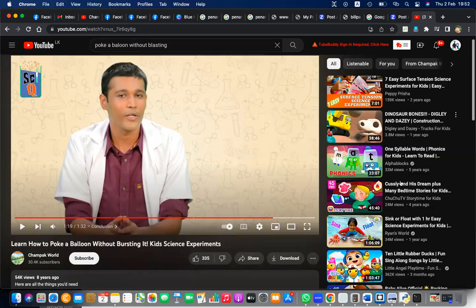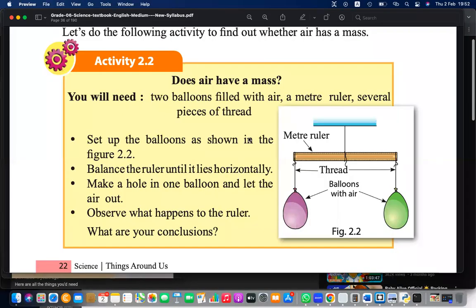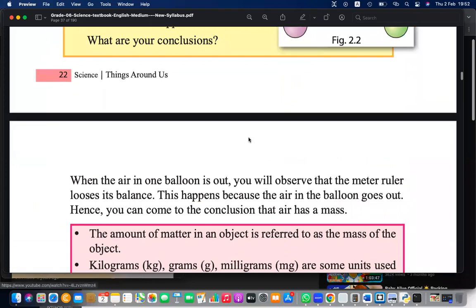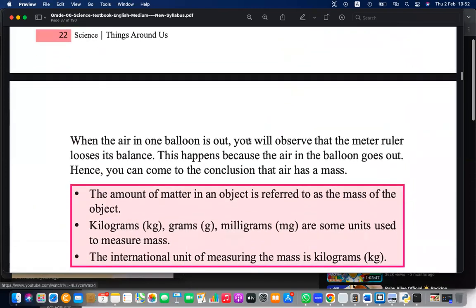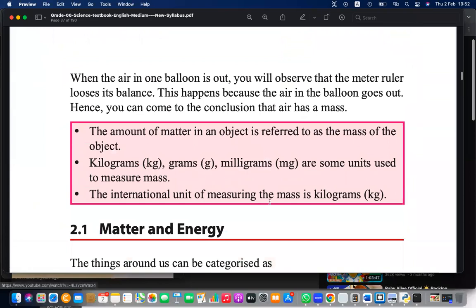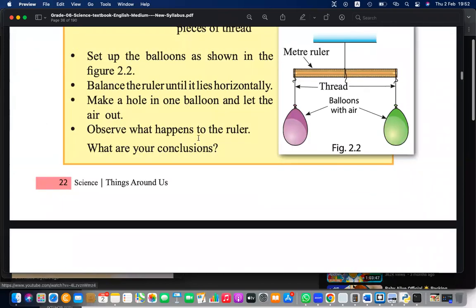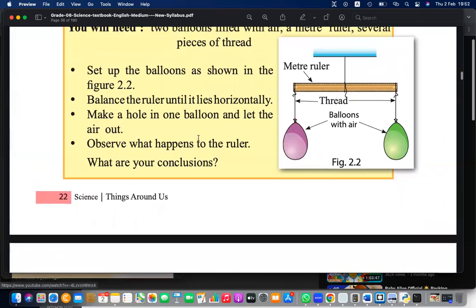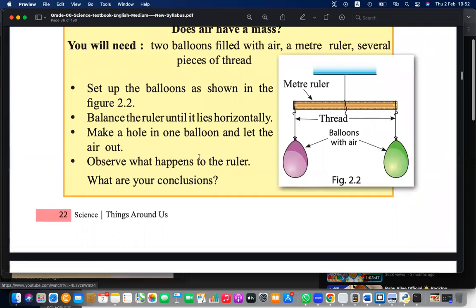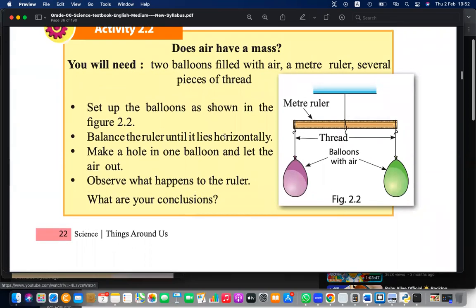Okay, I think that should be there in your book. Balance, and make a hole in the balloon. Observe. Okay, make a hole in the balloon. Then you have to... actually, it is not explained here. When you want to make a hole in the balloon, you have to put a tape, right?